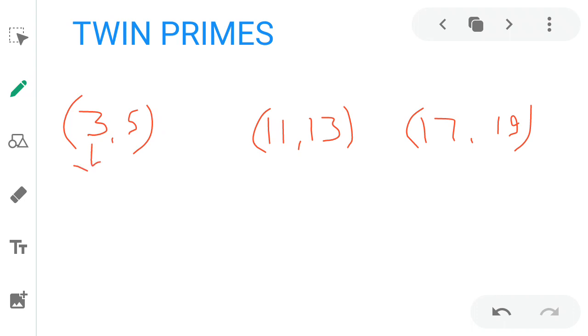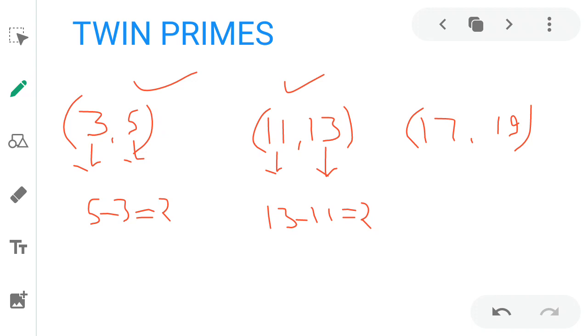3 is a prime number, 5 is a prime number, and the difference between 3 and 5 is equal to 2. Hence, this pair is twin primes. In the same manner, 11 is a prime number, 13 is also a prime number, and the difference between 13 and 11 is equal to 2. Hence, 11 and 13 are a pair of twin primes.